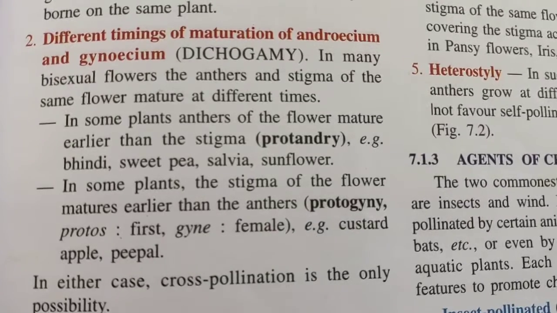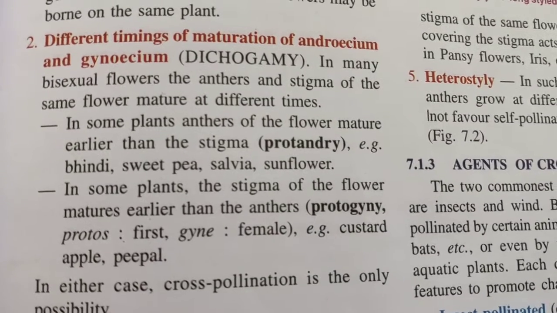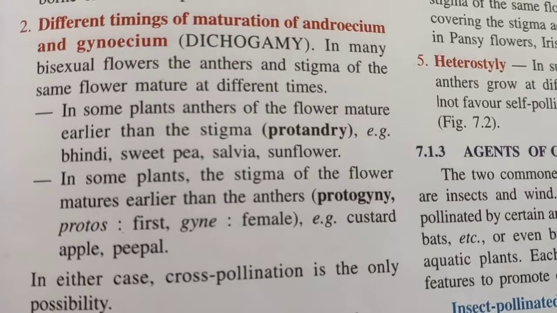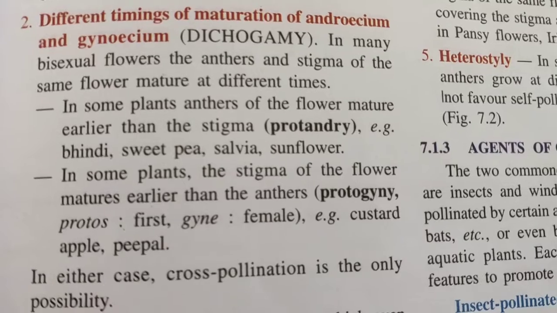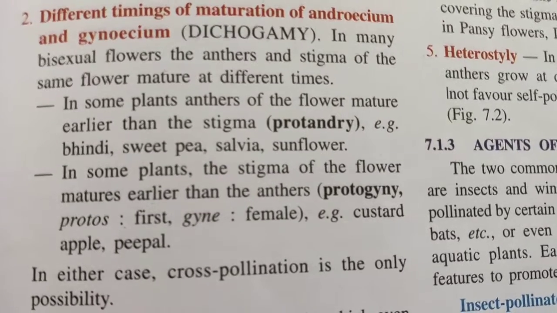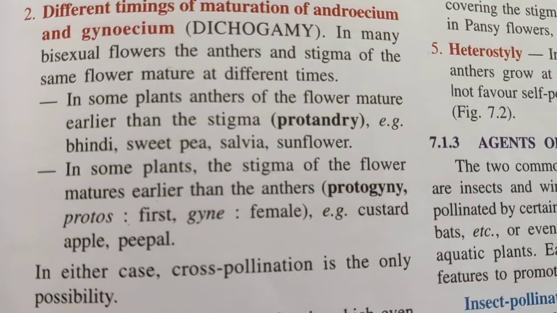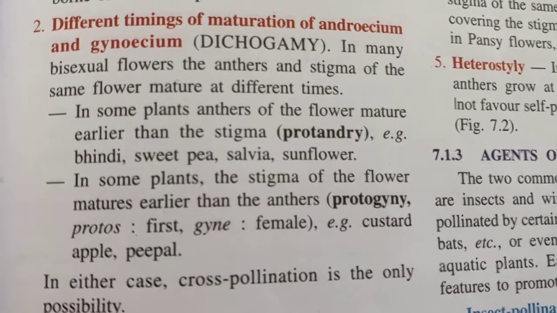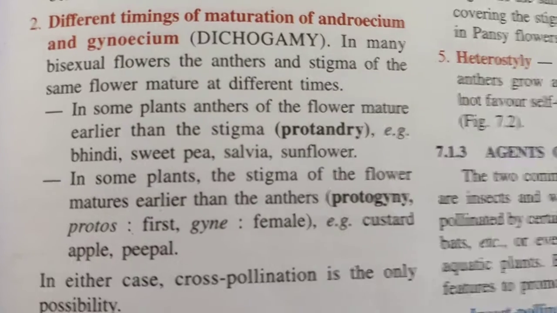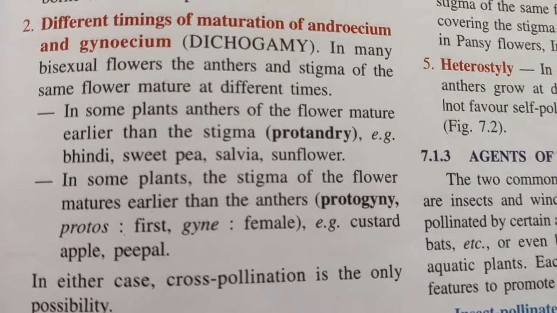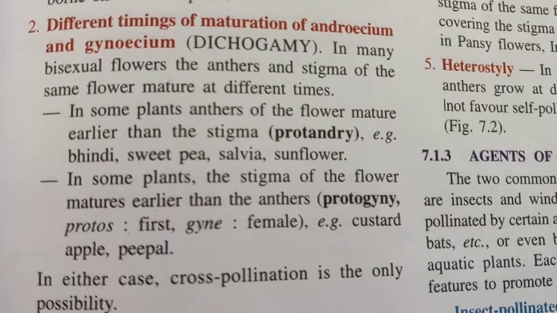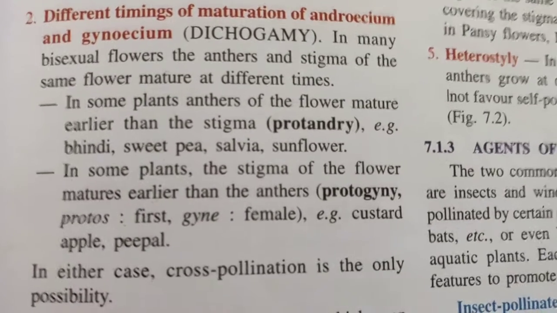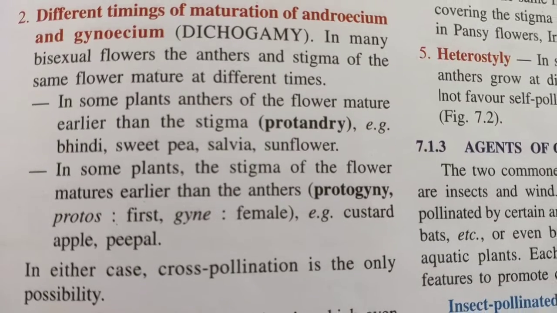Different timings of maturation of androecium and gynoecium. We call this process dichogamy. In many bisexual flowers, the anthers and stigma of the same flower mature at different times. As we have read just now, in self-pollination the androecium and gynoecium must mature at the same time. That is why self-pollination was favored. Now here we are going through a process known as dichogamy where the anther and stigma are maturing at different times. So definitely self-pollination is not possible. Cross-pollination has to occur, and in that case we have got two cases. One is protandry, another is protogyny.